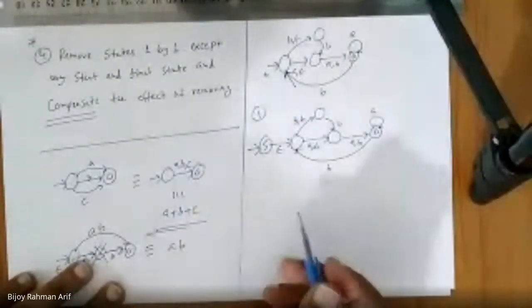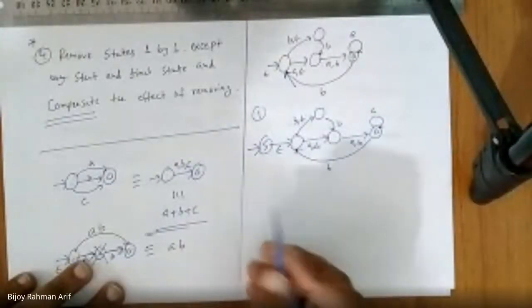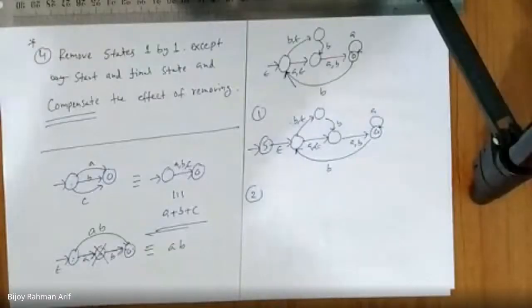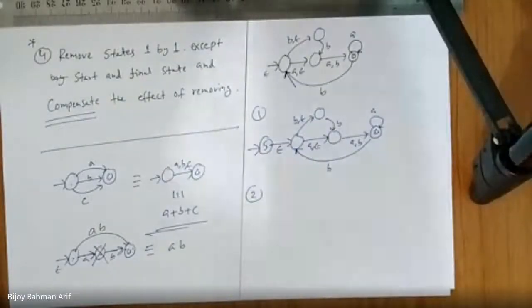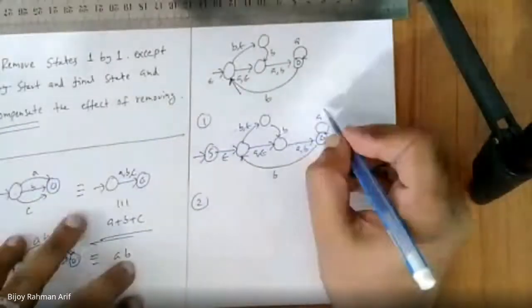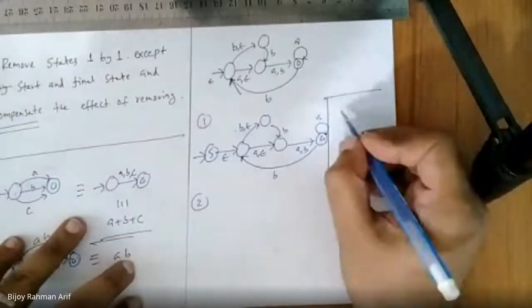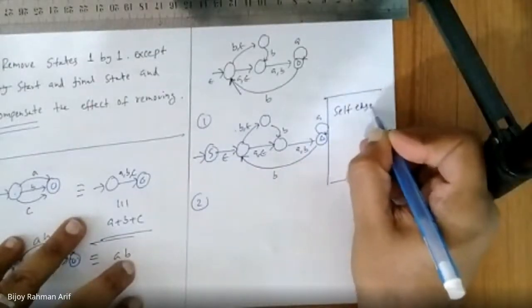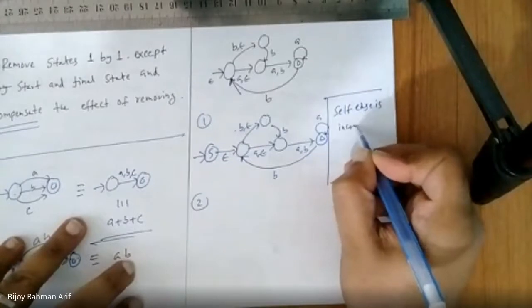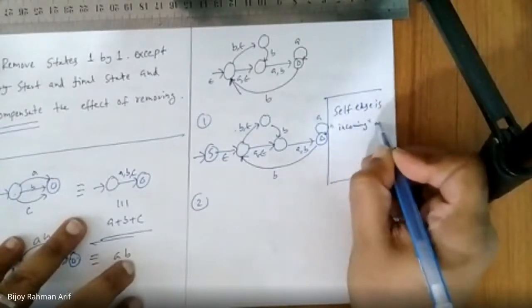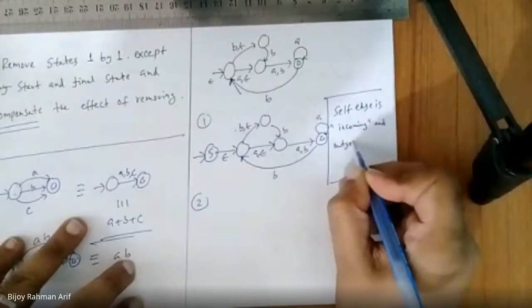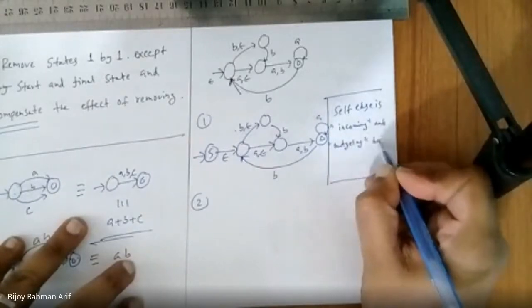Now, does the final state have any outgoing edge? Yes, sir. How many outgoing edges are there? Two. A self loop is both an incoming edge and an outgoing edge. Always remember, it's a side note. Please remember, it's a very important point.